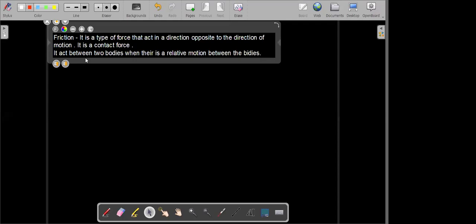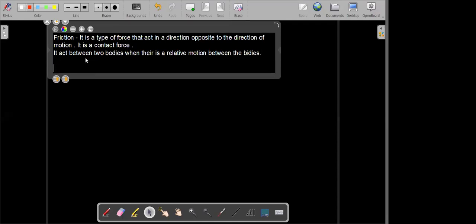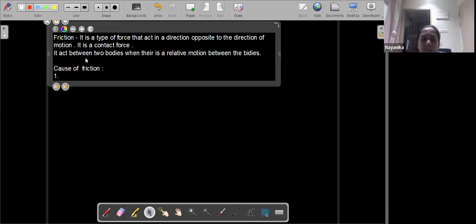Okay. So the force of friction can be studied in different ways. There are different methods for studying the force of friction. First we study what the cause of friction is, and then we decide what the factors are on which friction depends. We will see the cause of friction. So what is the cause of friction? Sir, irregularities on the surfaces. Okay. So friction is mainly caused due to